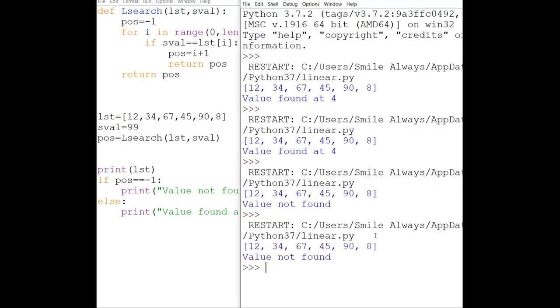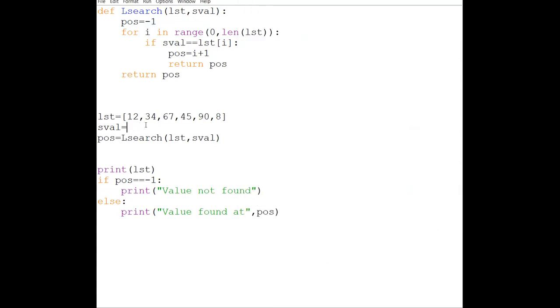In the examination time you have to do like this. If it is linear search, see this is not found. Now I'm changing this value. I'm taking 90.